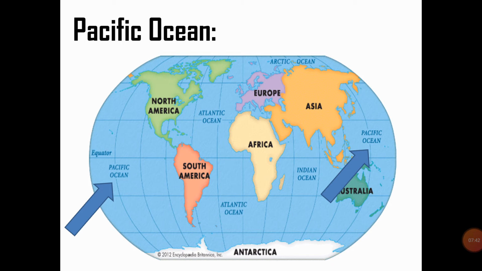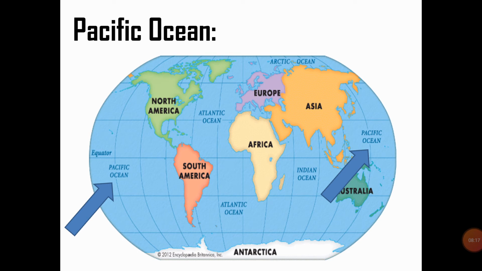But since Earth is of sphere shape, it's of round shape, whereas a map has two dimensions, so it is flat. But if we join the two ends of the map, there will be one Pacific Ocean. Both of these ends will be joined together and that will form one Pacific Ocean.